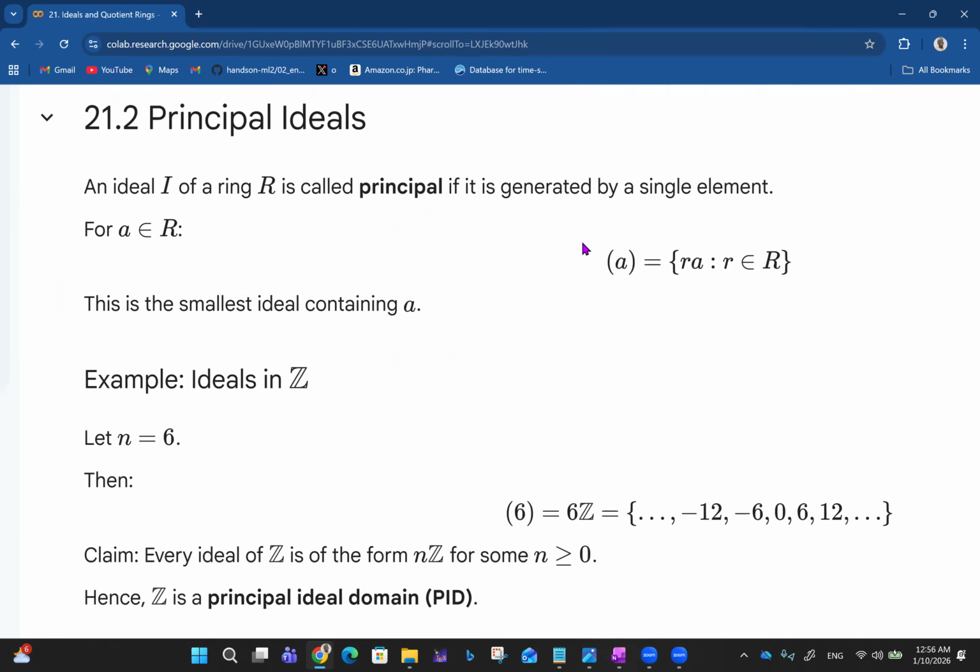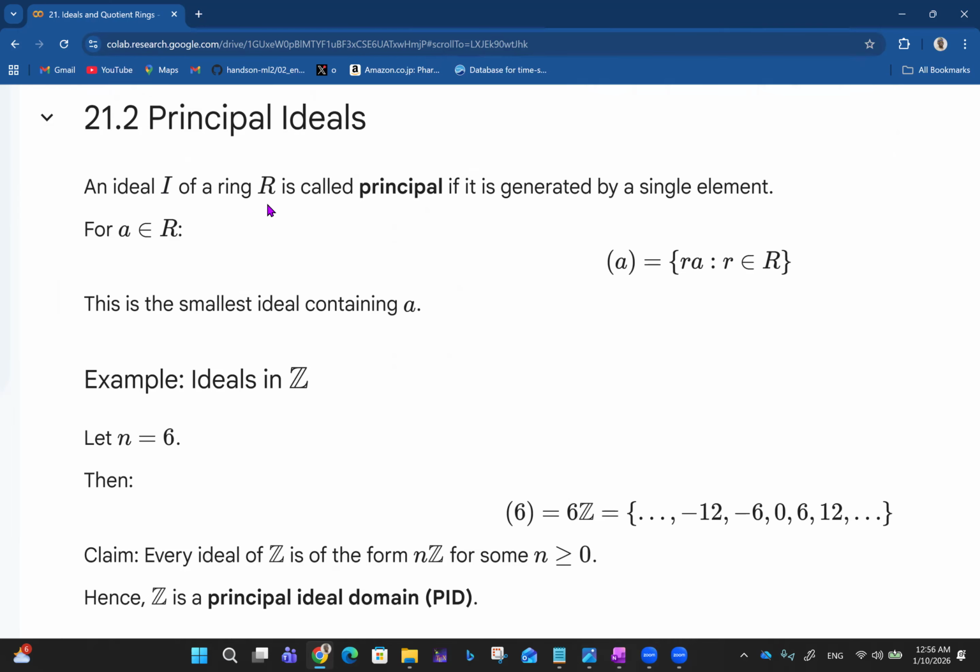In group theory, a cyclic group was formed by the multiples, or by the powers, of one particular element. So what principal ideals are to rings is what cyclic groups are to groups.